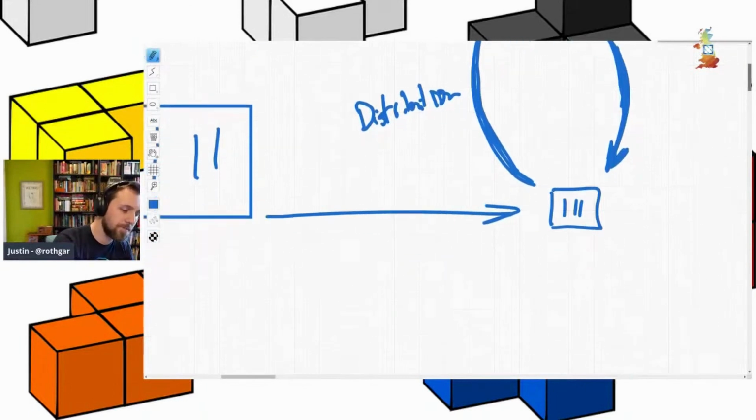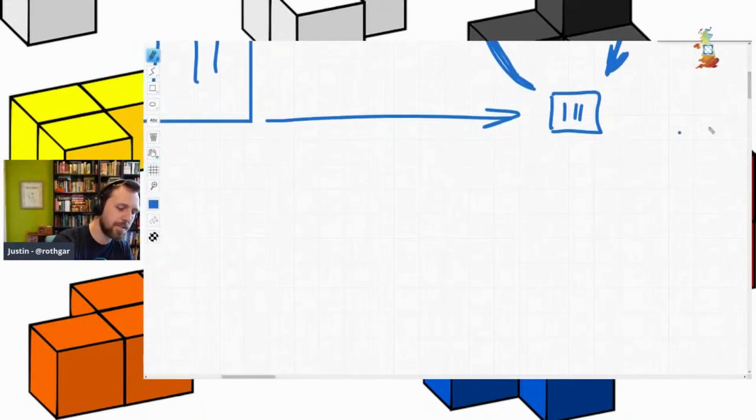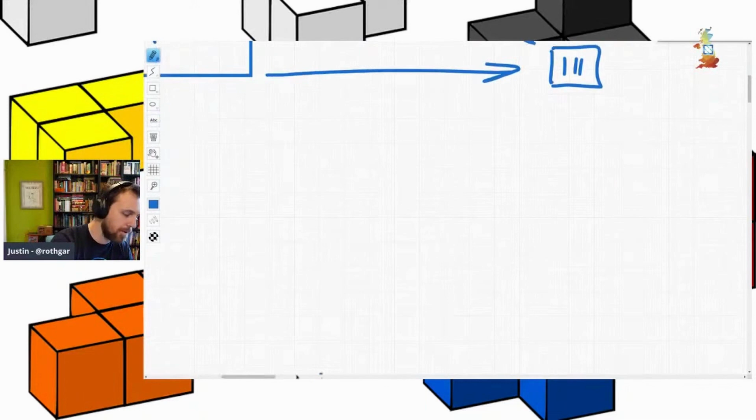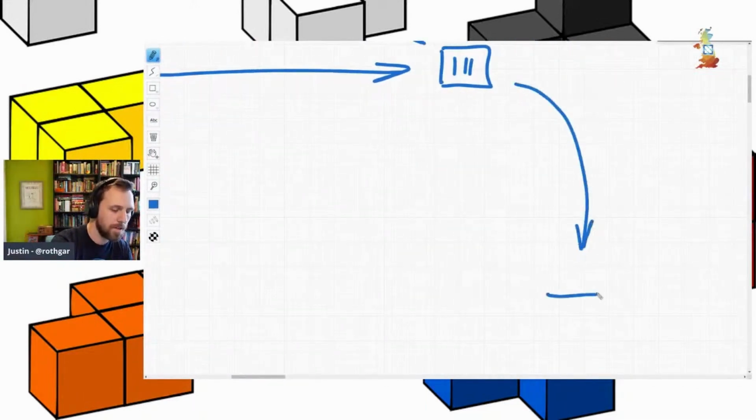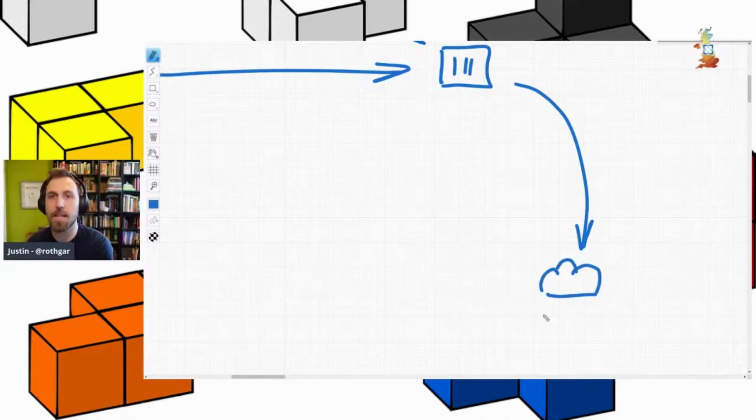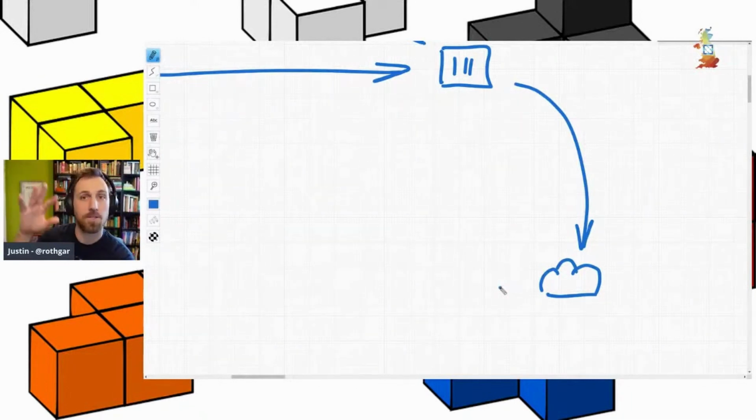So here's the other piece. Now people want to take this same thing and they say, well, you know what I want? I want this same workflow and I want to go to the cloud. That's the thing that a lot of people want. And they say, well, how do I get that thing and just make it go? Because Kubernetes, if you're running it there, great. You can manage that stuff. But for the simple things, for simple websites, for things that aren't complex, if you want it without all the YAML, there are ways to do that. There are hosted services. There are ways we can do that.